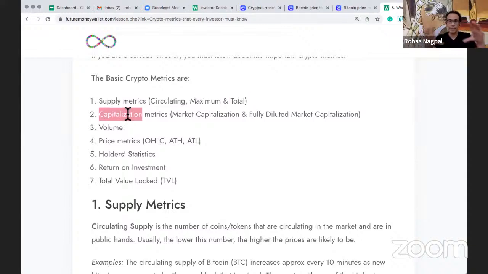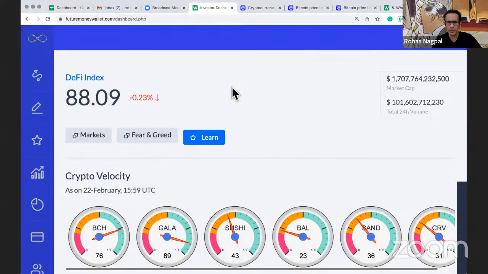Then we talk about the capitalization related metrics, where we talk about market cap and fully diluted market cap. Then we have an interesting concept called volume. Then we have price metrics, whether we are talking about the open, high, low, close, all-time high and all-time low. Holder statistics usually apply to cryptos like Bitcoin, where who holds how much is very, very important. Then return on investment and TVL, or total value locked. So let me begin with it now.